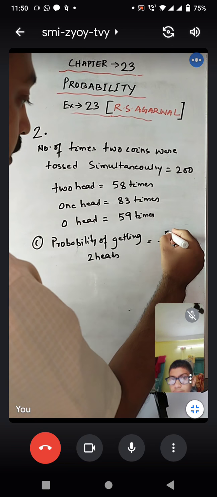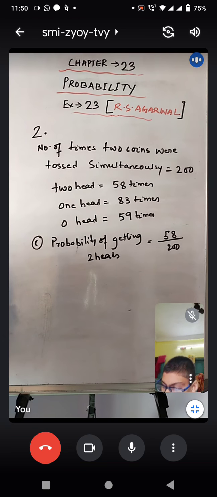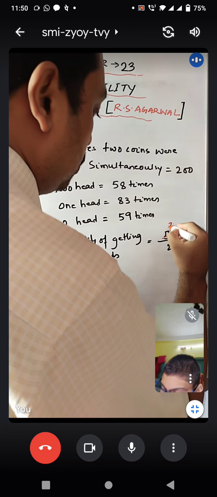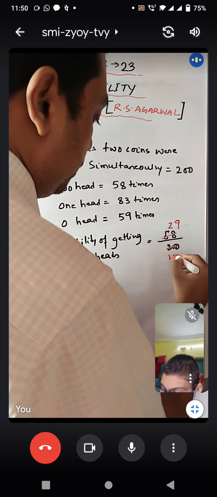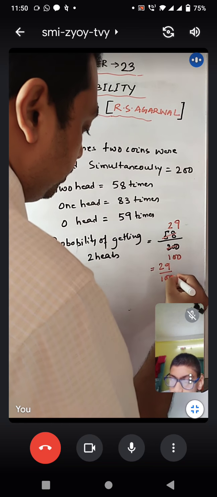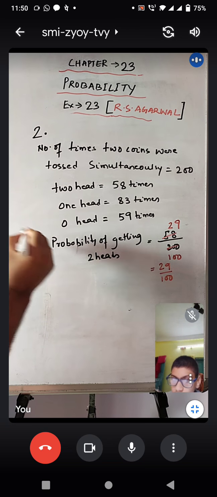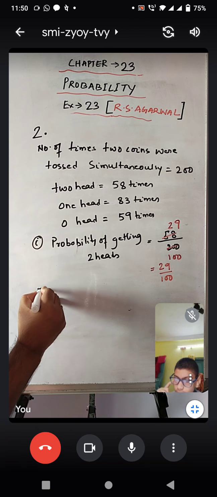That is 58. Now we have to reduce it. 2 2s are 4, 2 9s are 18, 2 100s are 200. So your required answer is 29 by 100. So this is the solution of number 1.